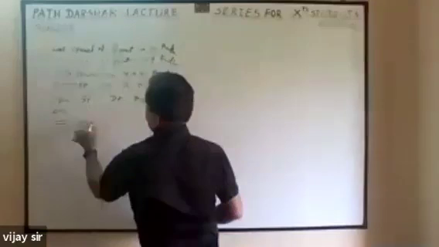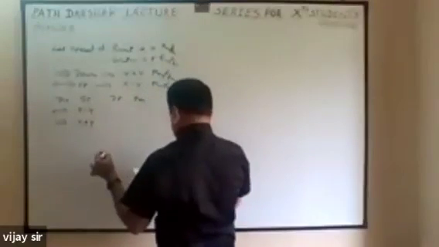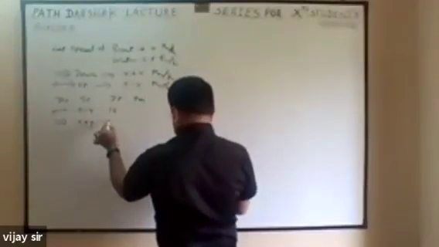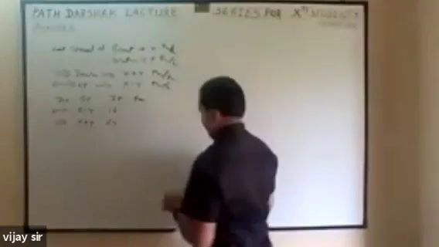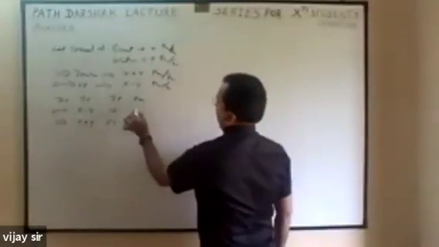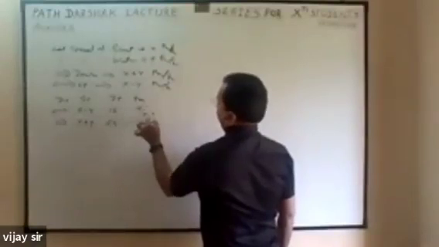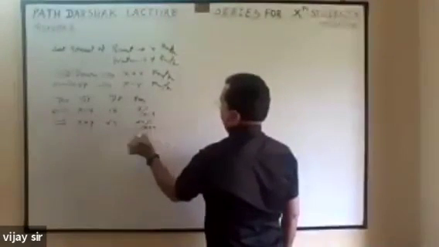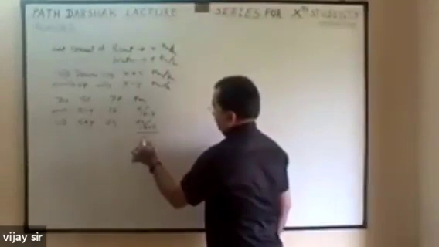Both are in the same direction. Both are in the opposite direction. While downstream it is 16 and this is 24. So time will be 16 divided by x minus y, 24 by x plus y, and the total time is given 6 hours.